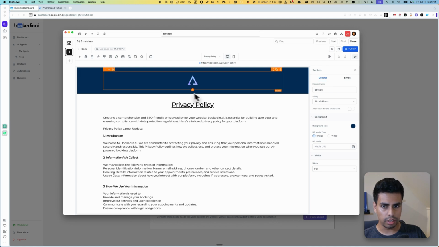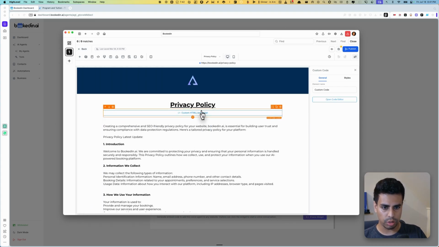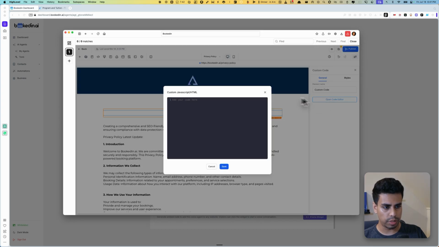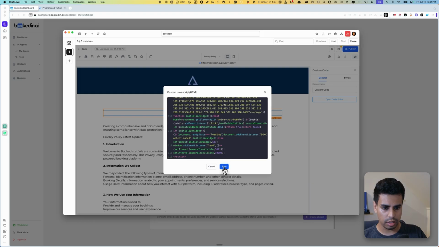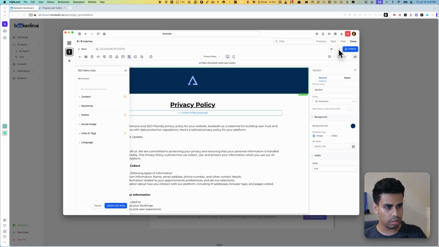Boom. Okay. So all you got to do is add an element code, and this can be done in any web browser. It doesn't matter. All you have to do is be able to embed some code. And right here, you paste that in, you hit save. I'm going to hit save here, and then I'm going to hit publish. Then let's look at it.